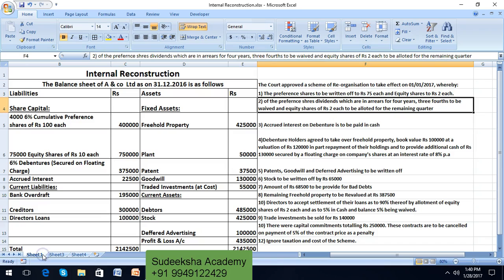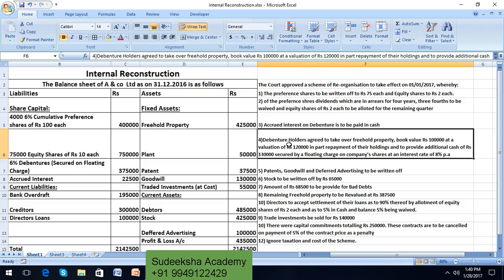Next adjustment, debenture holders agree to take over freehold property. Book value is rupees 1 lakh at a valuation of rupees 1,20,000 in part payment of their holdings, and to provide cash of rupees 1,30,000 secured by a floating charge on company shares at an interest rate of 8% per annum.